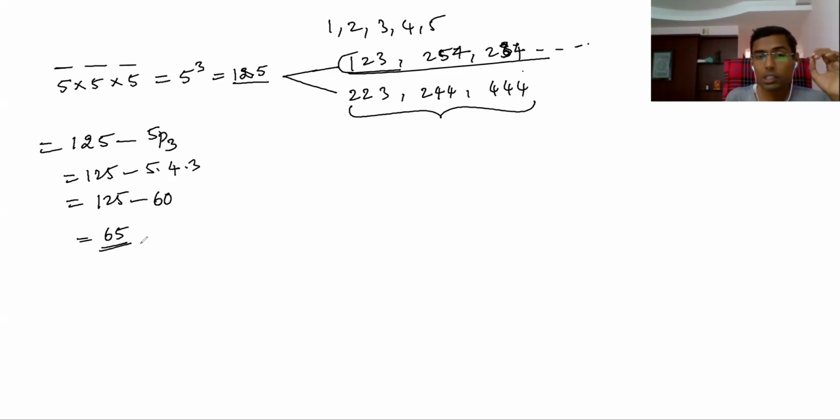These 65 numbers are like this: at least one digit is repeated. Like 2, 2, 3, or 2, 4, 4, or 4, 4, 4, where all 3 digits are the same, or 2 digits are the same. So hope you understand this point.